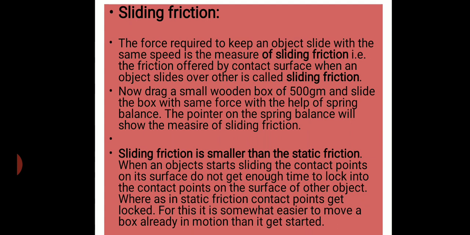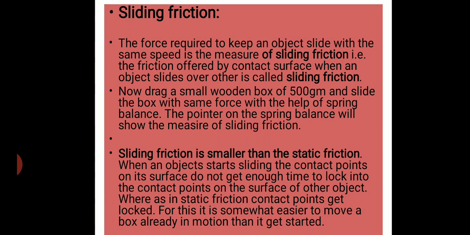So it is very clear from that, sliding friction is smaller than the static friction. Why? When an object starts sliding, the contact points on its surface do not get enough time to lock with the contact points on the other object. Whereas in the case of static friction, the contact points get locked.